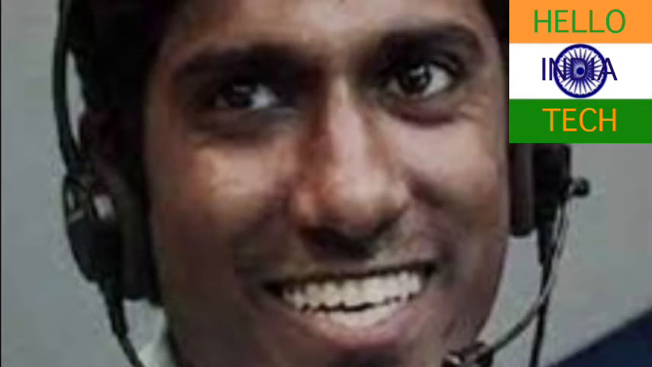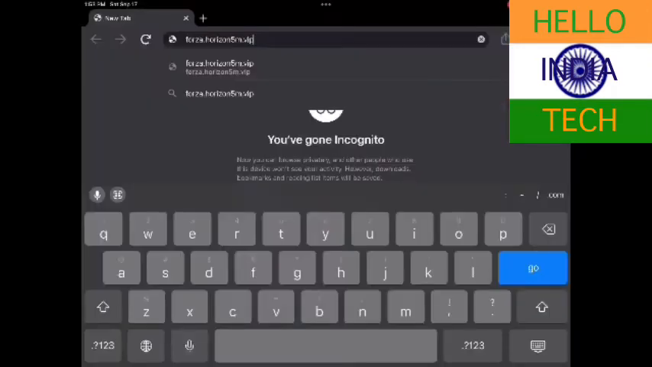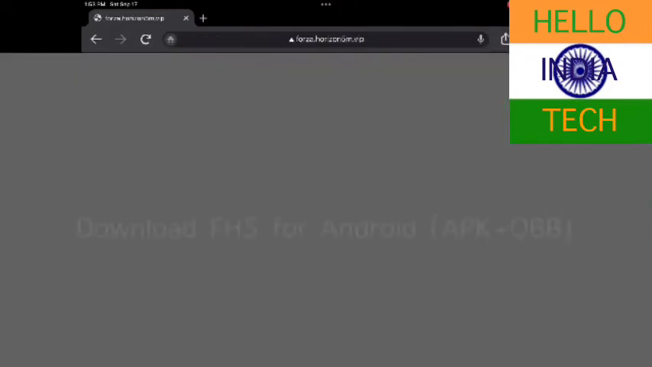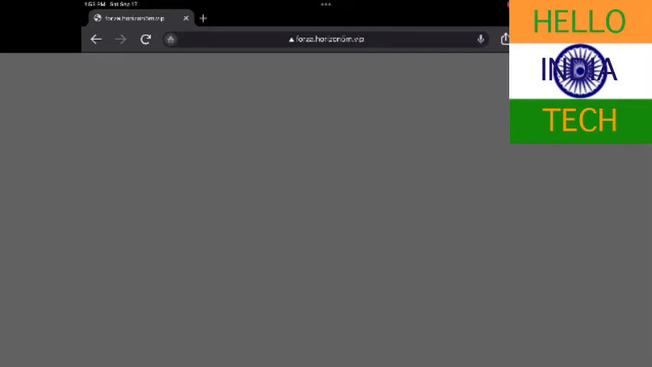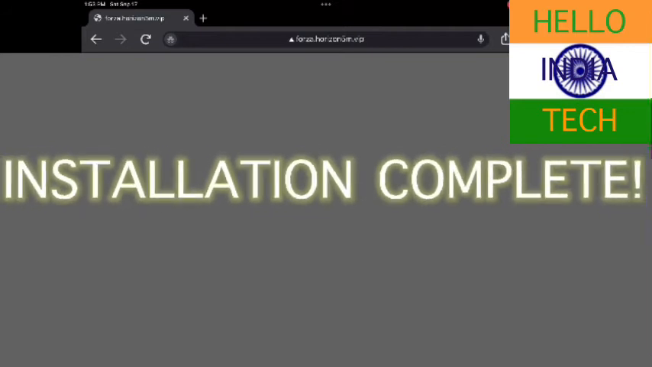Install Forza Horizon 5 on Android. So basically what you need to do is go to your browser, then type in forza.horizon5m.vip, and you want to click on download APK plus OBB and then download the APK and the OBB. Make sure you have enough storage, and then the OBB will automatically be put into the APK. Then you can open the app and enjoy Forza Horizon 5 on your Android device.